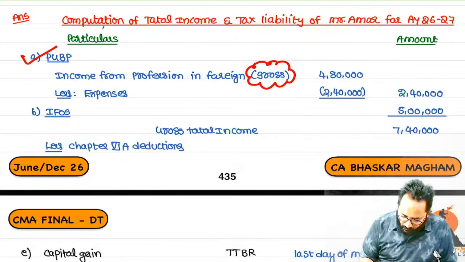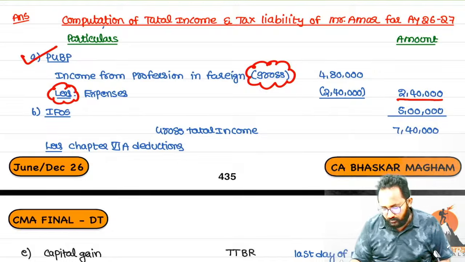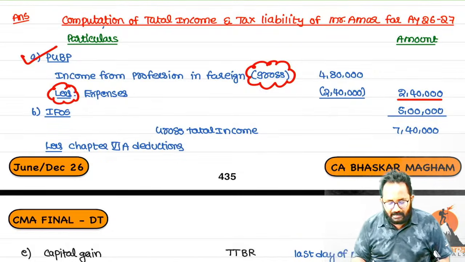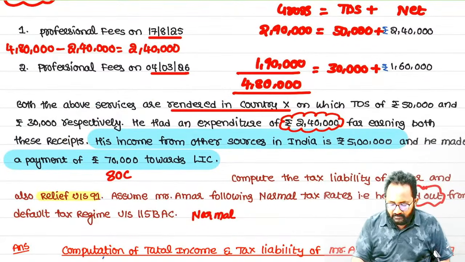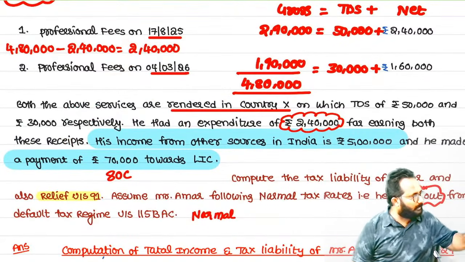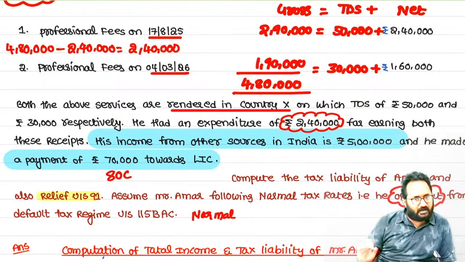Sorry, 2,40,000. Finally, what is the tax? 2,40,000. That is our assumption. Professional fees received means we are receiving the income under the head PCBP. But what is the amount taxed? Net amount only we have to tax.